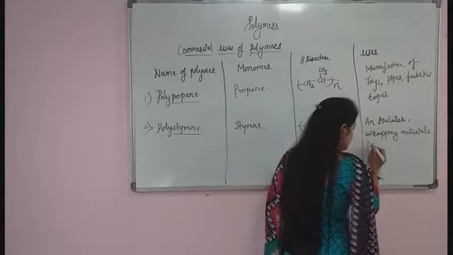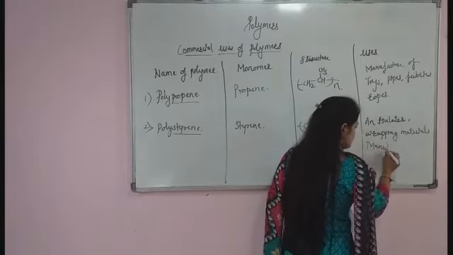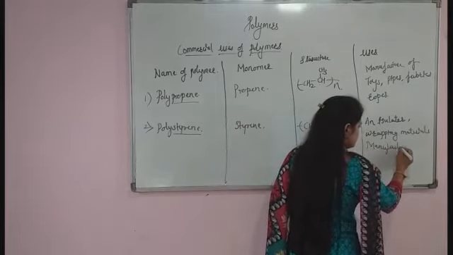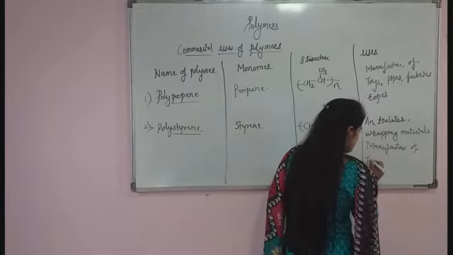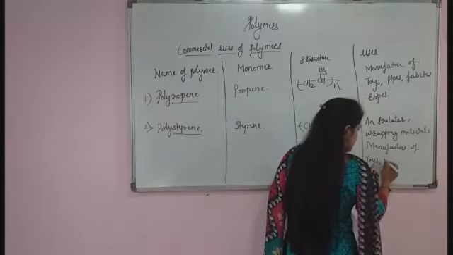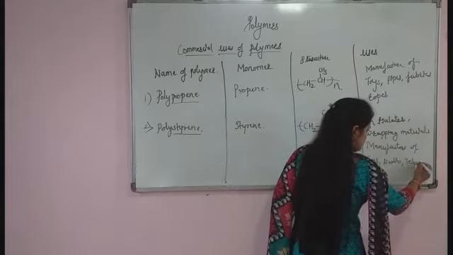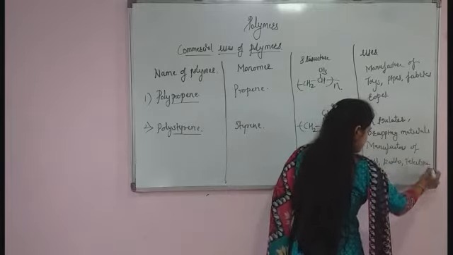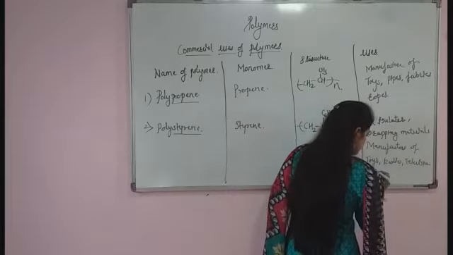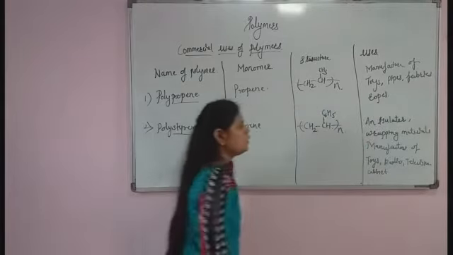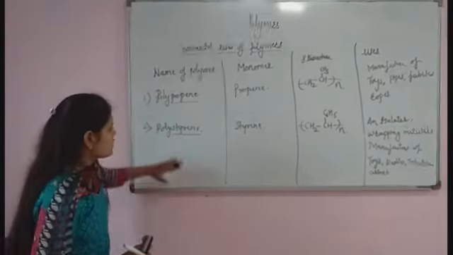It is used as an insulator, as a wrapping material, and also for the manufacture of toys, radio, television, cabinet.